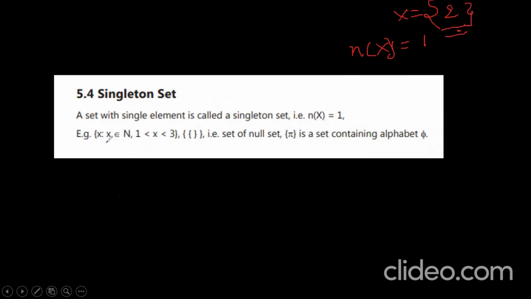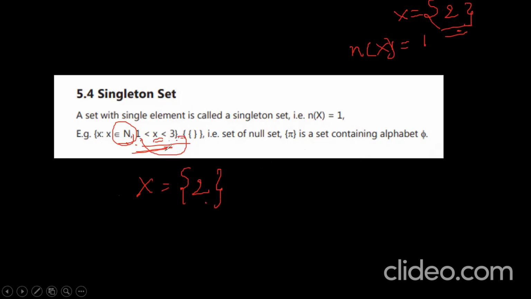Okay. You see, for example, X = {x : x belongs to N, x lies between 1 and 3}. X belongs to N, the natural number set. What are the elements in the set X? It's only 2, I can say, right? So it is a singleton set between 1 and 3. Okay, that is only 2. Set of null set. That is set of null set.